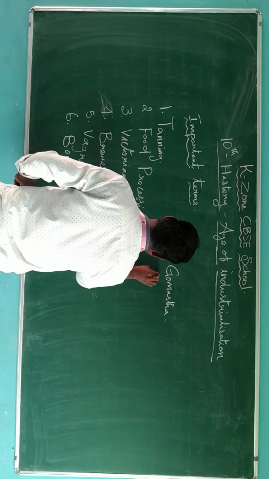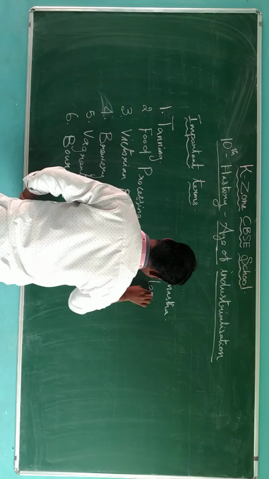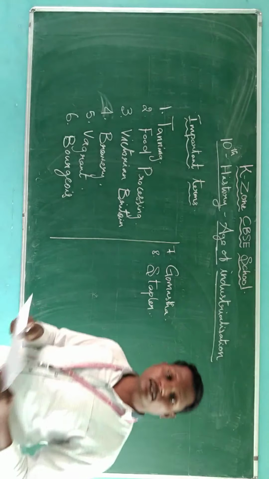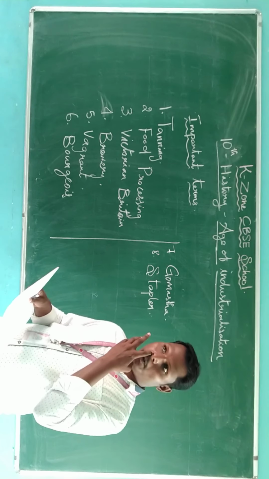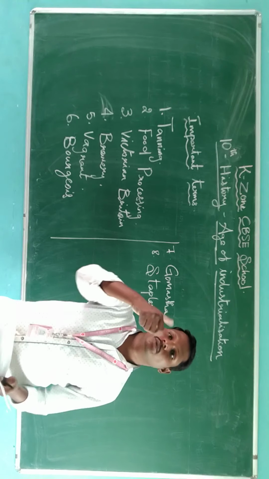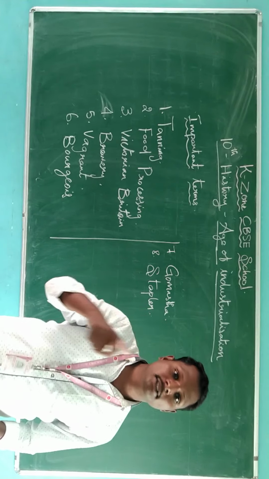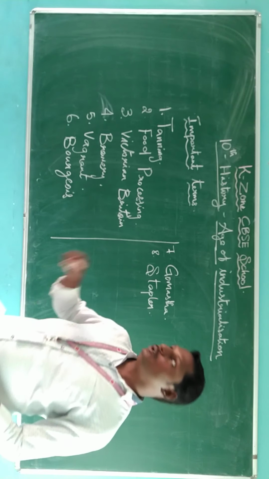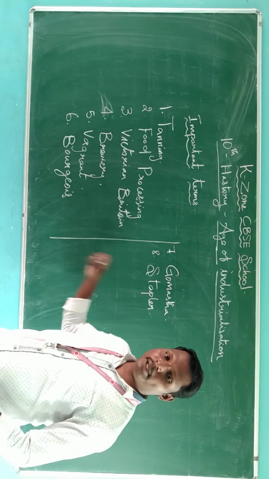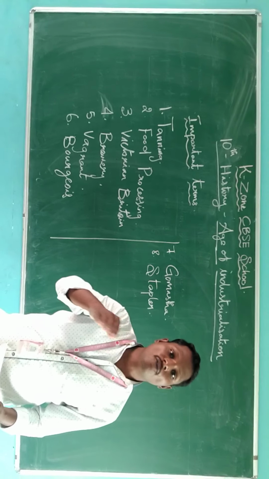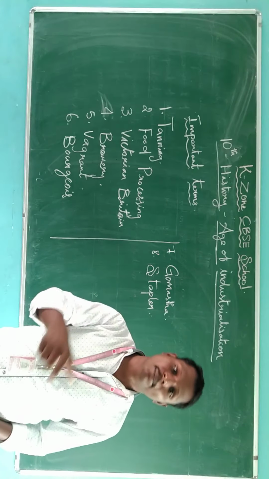And the next one is stapler. We use a stapler to arrange and join papers together. Likewise, here a stapler is a person who arranges the sorts of wool according to its fiber.